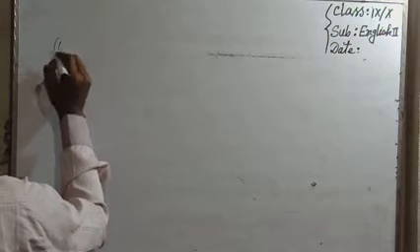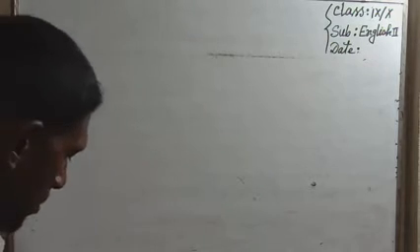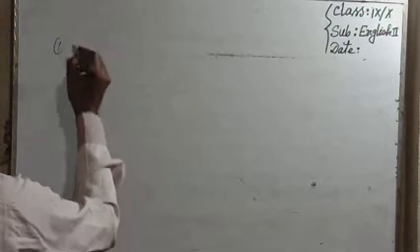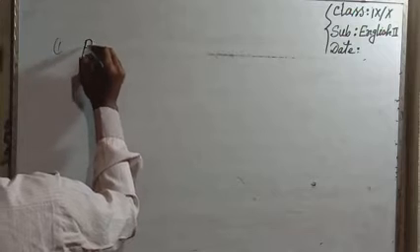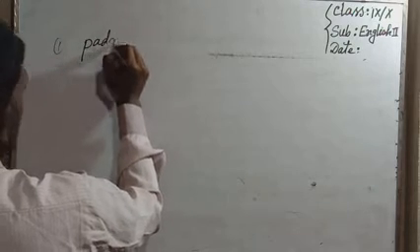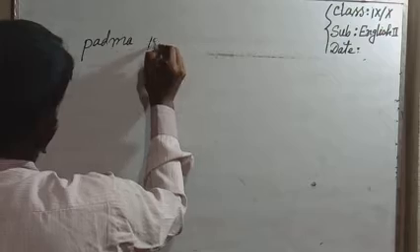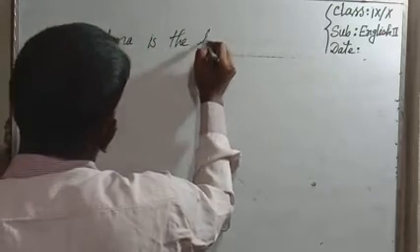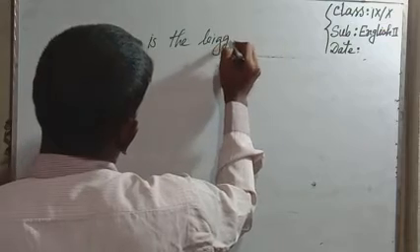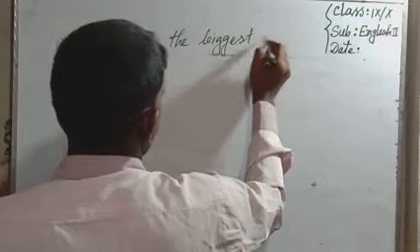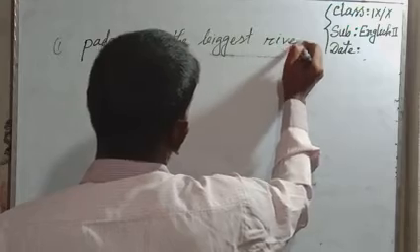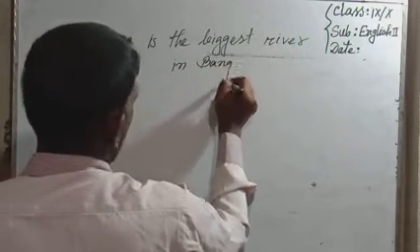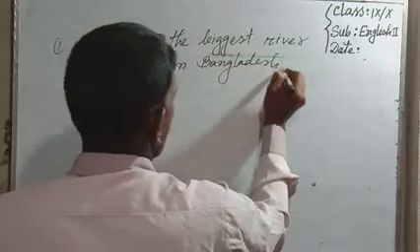Number 1, Padma is the biggest river in Bangladesh.